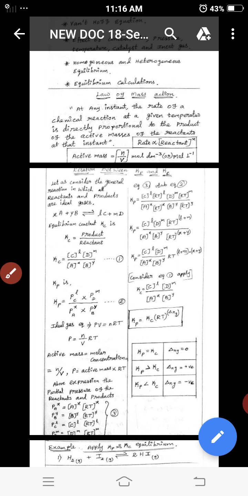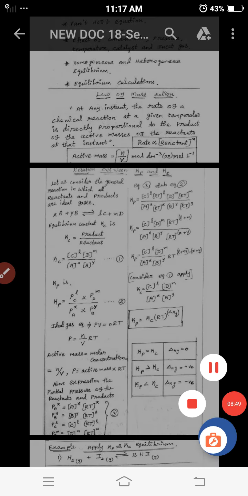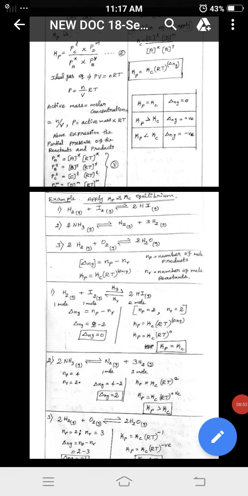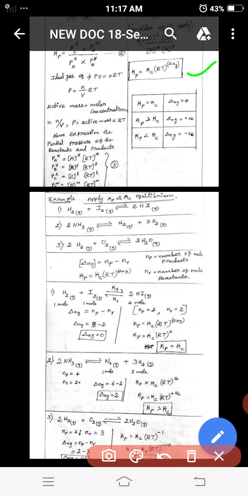Next, that equation is the relationship between Kp and Kc. There are three cases of delta Ng values, and some example equations are given below. Case 1, case 2, case 3: delta Ng value 0, delta Ng value positive, delta Ng value negative.